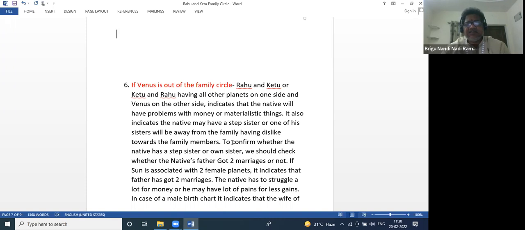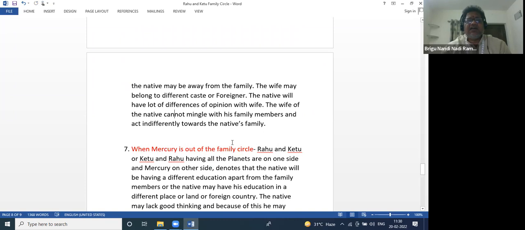The native has to struggle a lot for money, or he may have a lot of pains or fewer gains. In the case of a male birth chart, it indicates that the wife of the native may be away from the family. The wife may belong to a different caste or region. The native will have a lot of different opinions with his wife. The wife of the native cannot mingle with his family members. This is very important, and she acts indifferently towards the native's family. Suppose Venus is out of the Rahu Ketu family circle, the wife will not adjust with our family members.